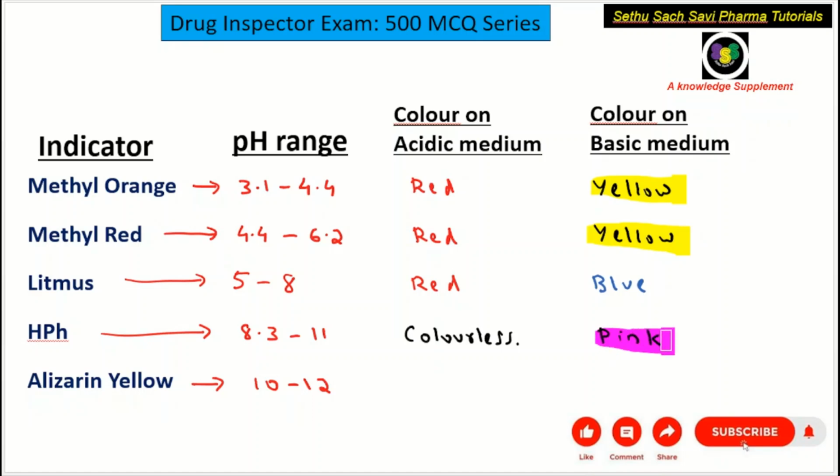Now alizarin yellow, in the acidic medium it is yellow, whereas in the basic medium it is red. So you better remember these 5 indicators: methyl orange, methyl red, litmus, phenolphthalein, alizarin yellow, the pH range of each, and the color in the acidic medium and the color in the basic medium.